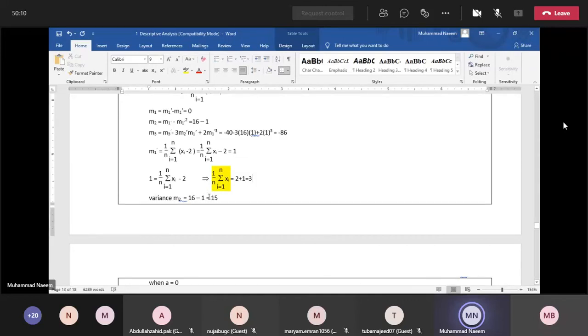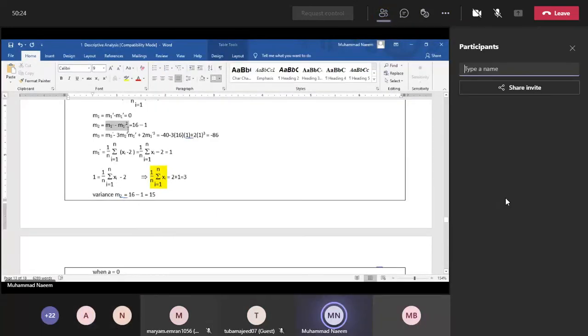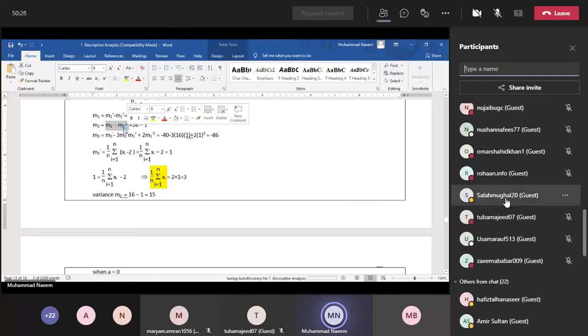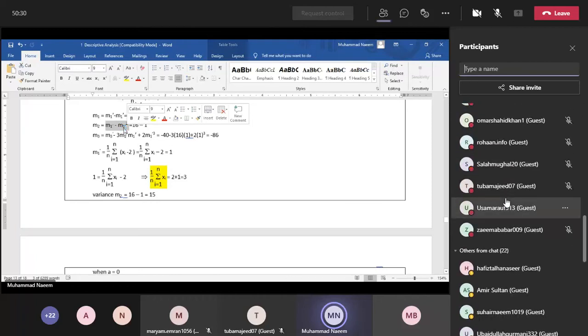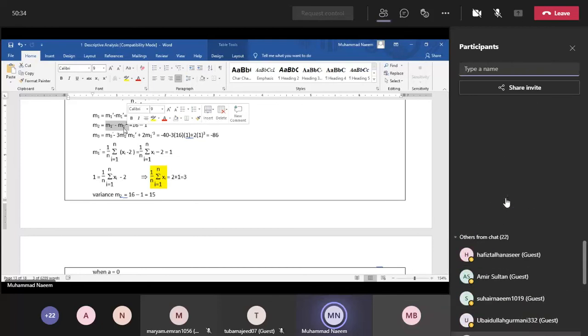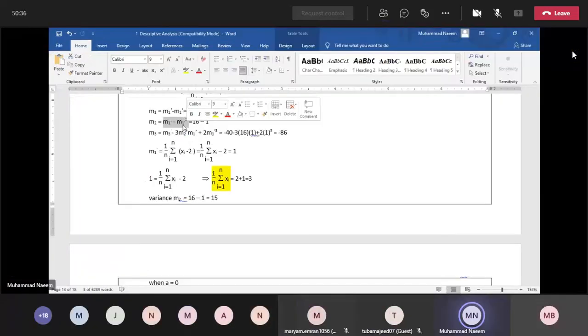For the calculation of the variance, use the relation of the second moment about mean in terms of the moments about origin, or we can also use the moments about the value 2.